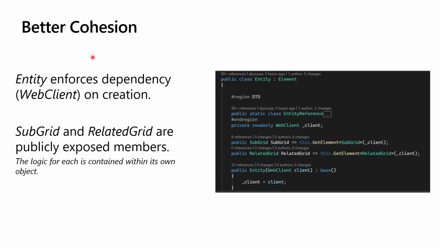Okay, so here's an example of some better cohesion. I took the code that was specific to entity, so that's working with entity forms, and moved that into an element file, entity, here. Before I go into this, I want to back up and talk through what cohesion is. An example would be to have code that makes sense to be together. As we look at the web client example, it was touching entity, grid, and so on. That's low cohesion, meaning that if I open that file, I can't really determine what's going on, except that I know it's going to be interacting with lots of different things.